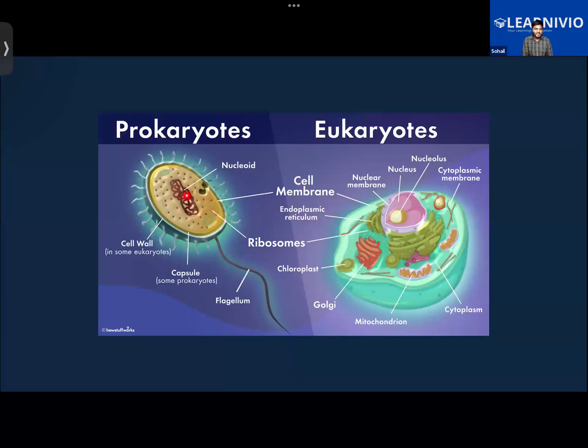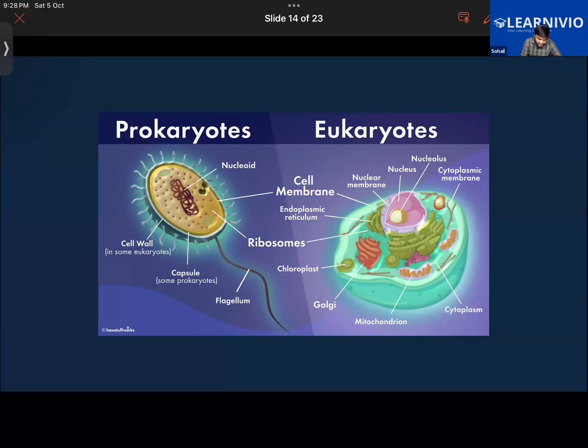Sir, prokaryotes only live for a short time, their lifespan is very short. Plus, the main thing about them is that they lack a proper nucleus.